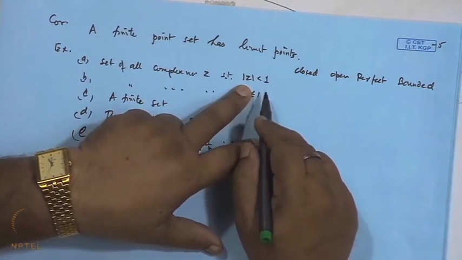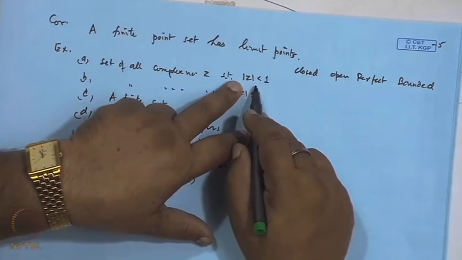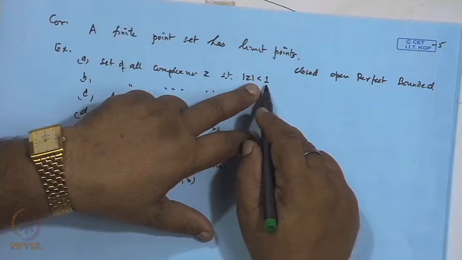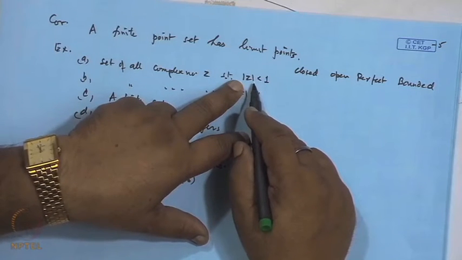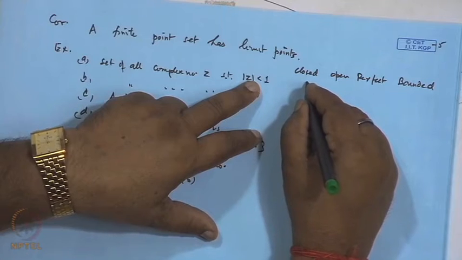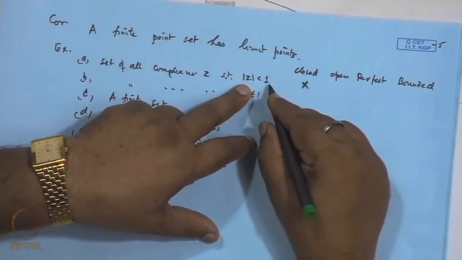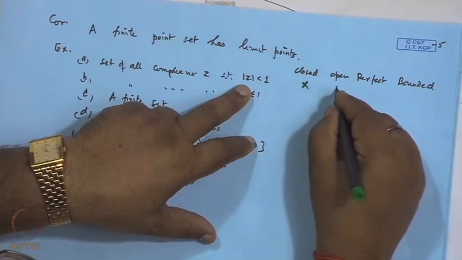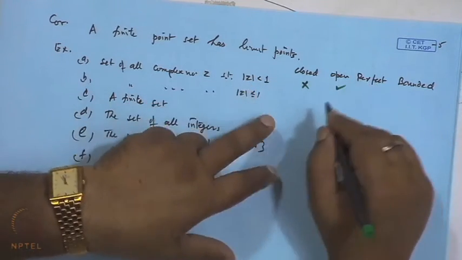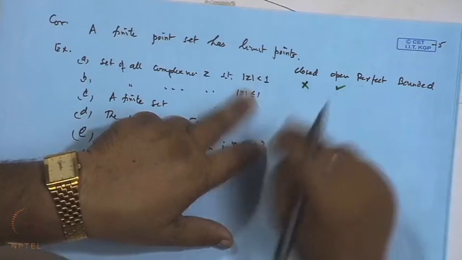because a set is closed when it contains its limit points. Here mod z is strictly less than 1, and 1 is a point which is a limit point of this set but does not belong to it. So, it will not be a closed set. Then it is open, because every point will be an interior point. Then perfect set: a set is said to be perfect if it is closed and every point of it is a limit point.